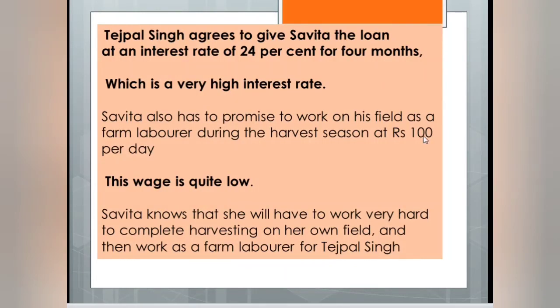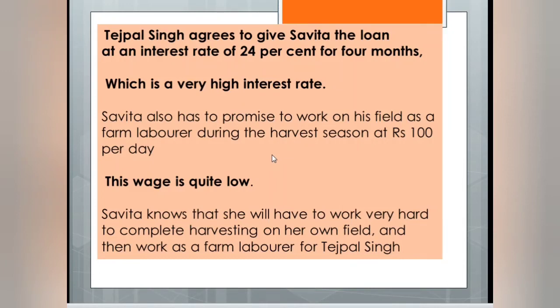Just see here, we have one more story, Tejpal Singh and Savita. Tejpal Singh is a big landowner, understood, a big farmer, and Savita is a medium or middle farmer. She has taken a loan from Tejpal Singh, and he talks about an interest rate of 24% for 4 months, which is a very high interest rate, and her wage is also quite low.